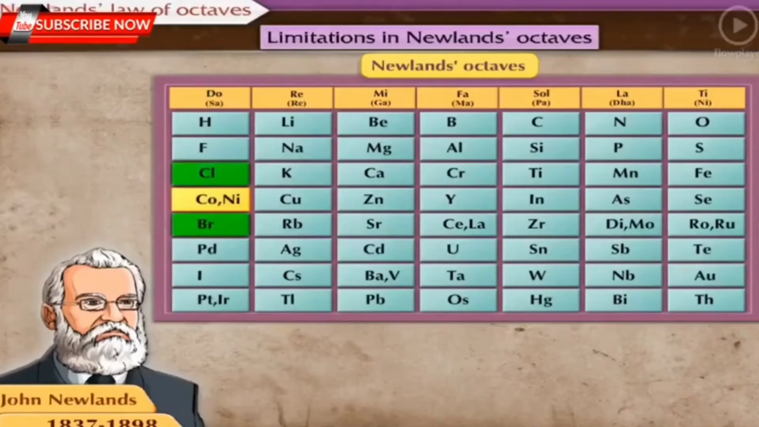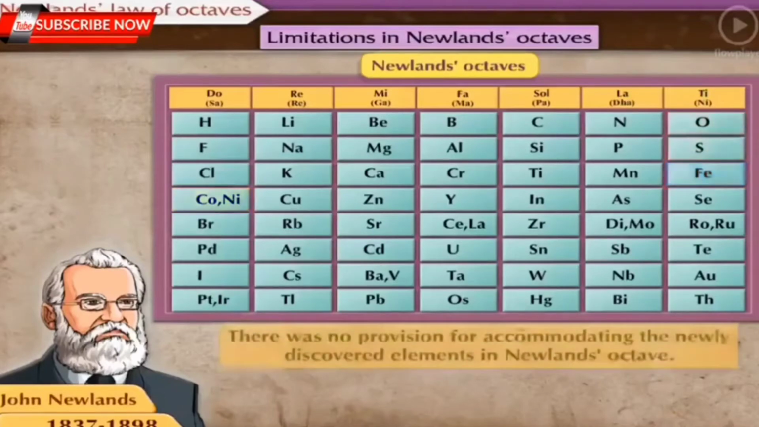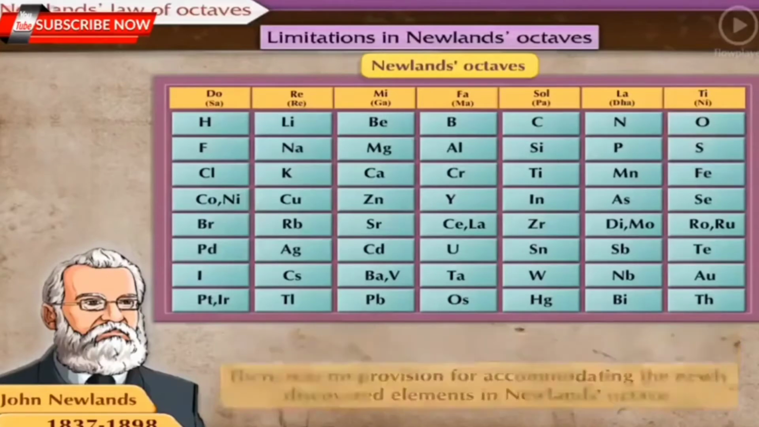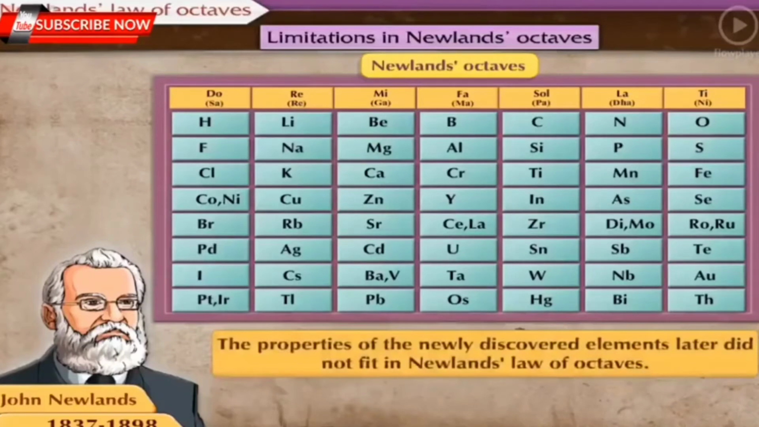On the other hand, he placed the element iron, having similarity with cobalt and nickel, away from them, along with the non-metallic elements oxygen and sulfur placed under the note Ti. Also, there was no provision for accommodating the newly discovered elements in Newland's octave. The properties of the newly discovered elements later did not fit in Newland's law of octaves.